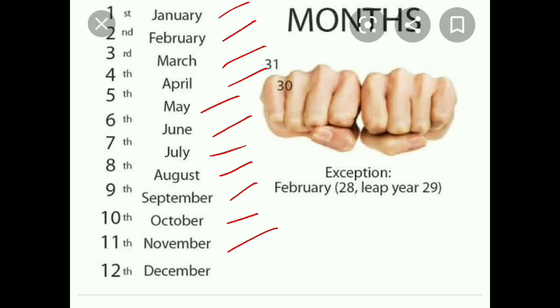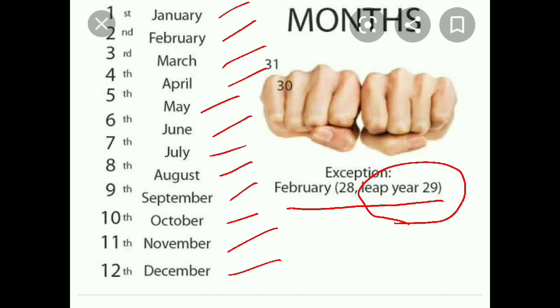And 11th month of the year is November. And 12th month and the last month of the year is December. Children, February is the exception. There are generally 28 days in February, but in a leap year there are 29 days. That's why in a total year there are 365 days, but in a leap year there are 366 days in a year.